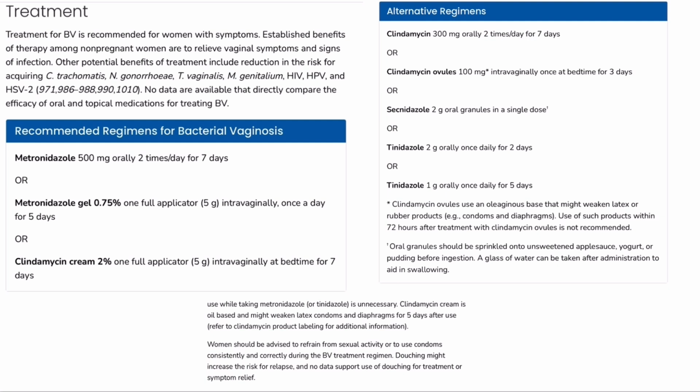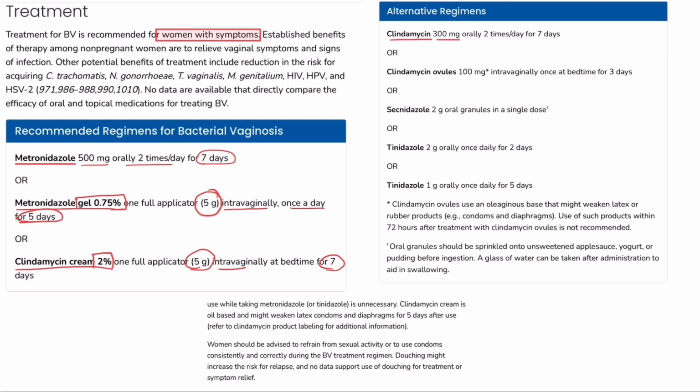Now moving on to the treatment for bacterial vaginosis. Treatment is recommended in women with symptoms. The recommended regimens are metronidazole 500 mg twice daily for 7 days, or metronidazole gel 0.75% 5 gram intravaginally once a day for 5 days, or clindamycin 2% cream 5 gram intravaginally at bedtime for 7 days.